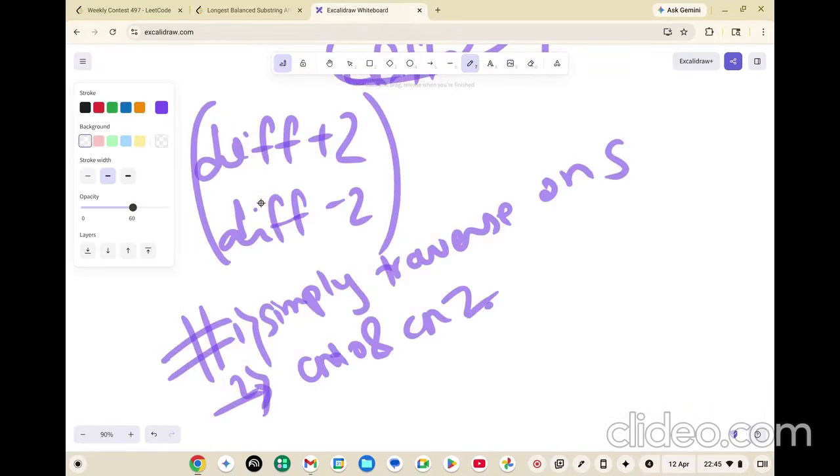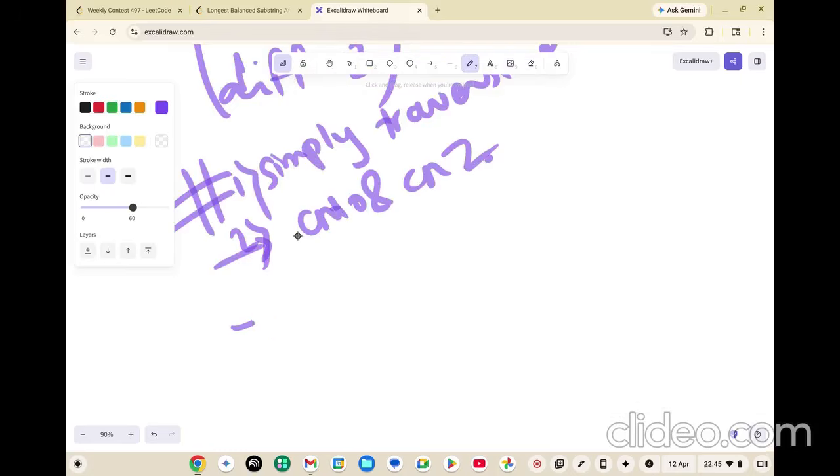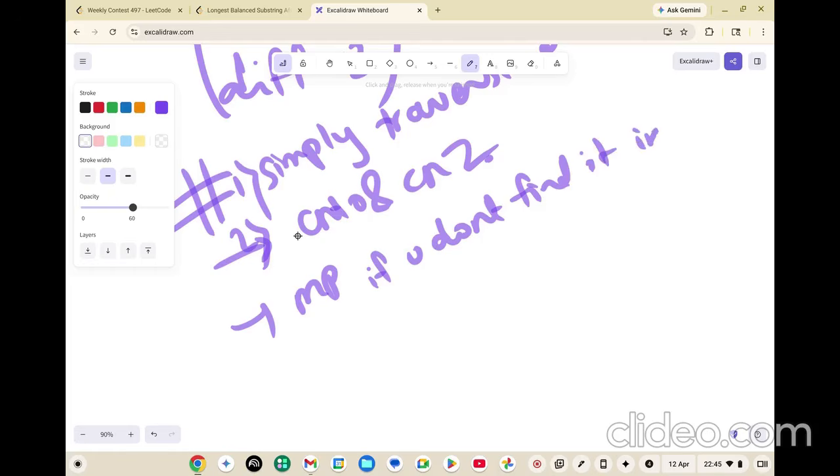Now the third step is you create a map also. For any element, if you don't find it in the map, then that means it is the first occurrence of that element.